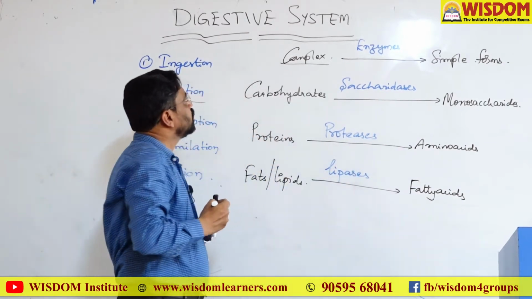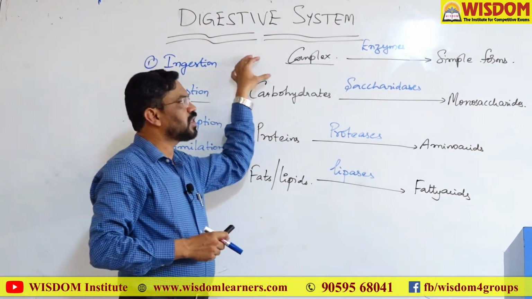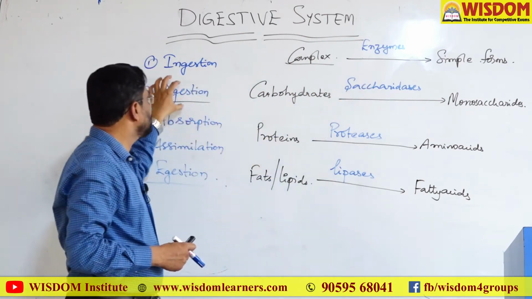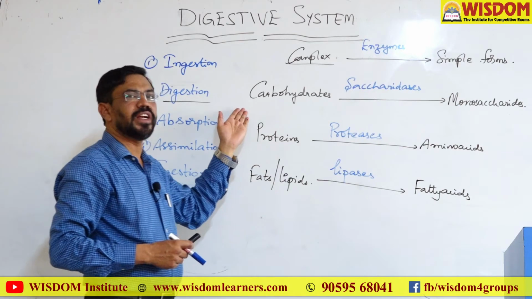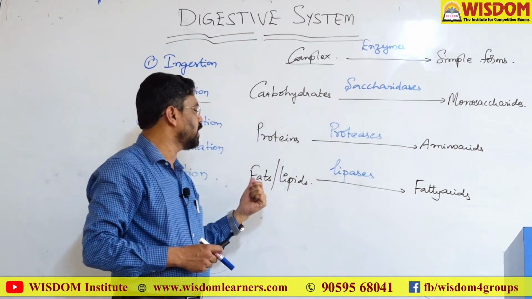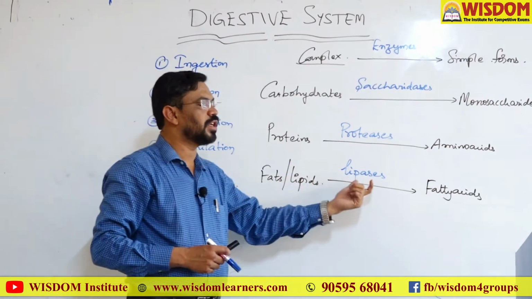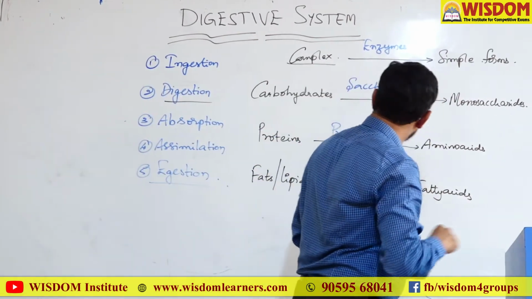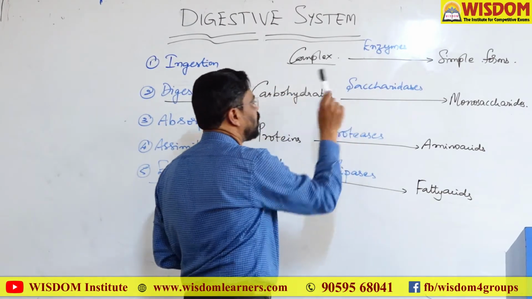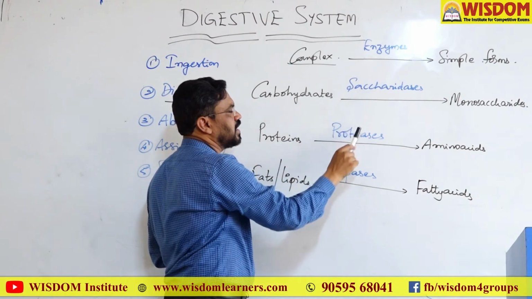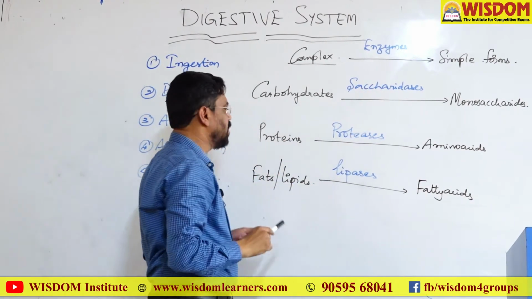So you have to remember these are the enzymes required for the digestion of carbohydrates, proteins and lipids: saccharinases, proteases and lipases.